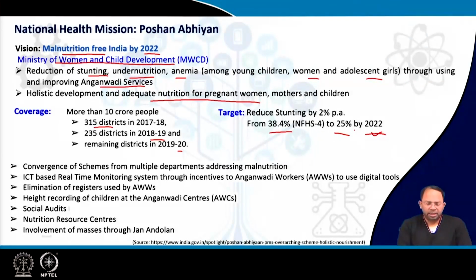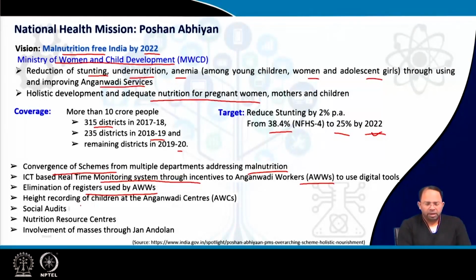To do this at the ULB level, an ICT-based real-time monitoring system was given to Anganwadi workers to measure the growth of children. So all this data was tracked. Earlier registers were used by the Anganwadi workers, so these were eliminated. Several departments which are doing work on malnutrition, health departments and others, are brought together, and there is convergence of the schemes so that eventually the beneficiaries are benefited.